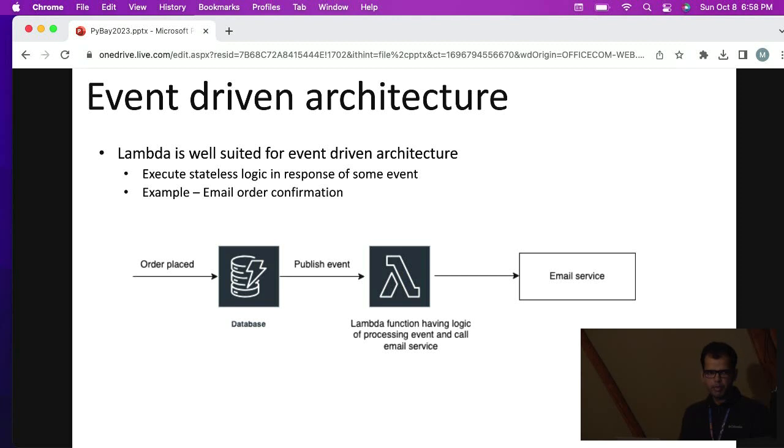This is one of the examples which I placed for event-driven architecture. Let's say we are building an e-commerce website, and every time an order is placed by a customer, that order entry is placed into some kind of database. Let's say we want to send an order confirmation email. We can tie our AWS Lambda to this database. As soon as there is a new entry in the database, that DynamoDB database is going to publish an event to the Lambda. Lambda is going to listen to it, and that is going to call the email service.